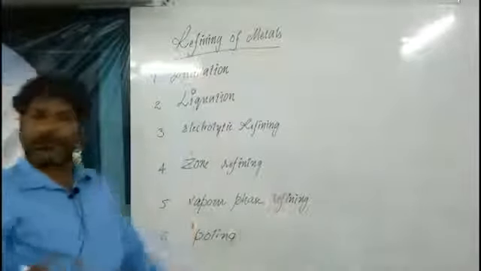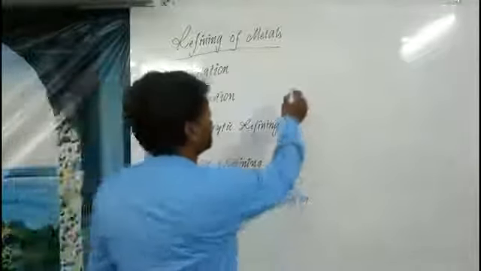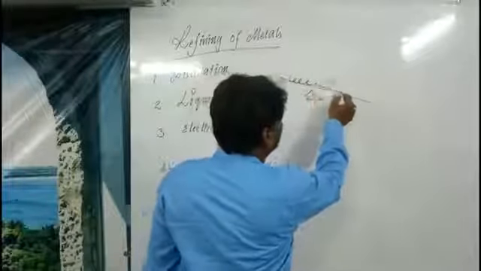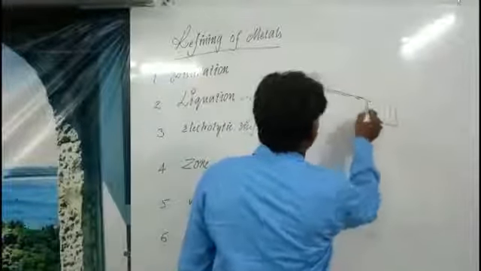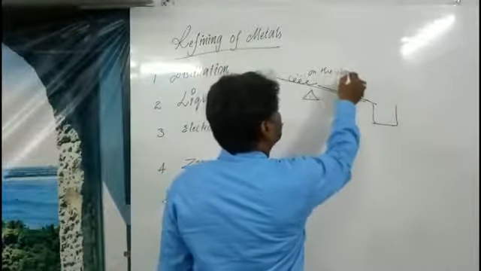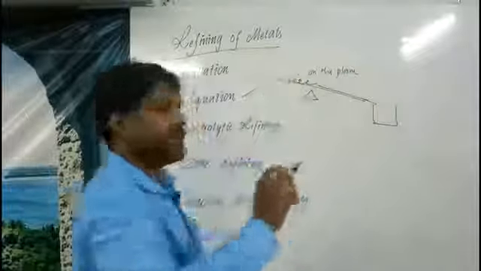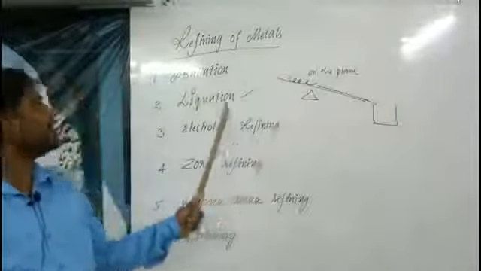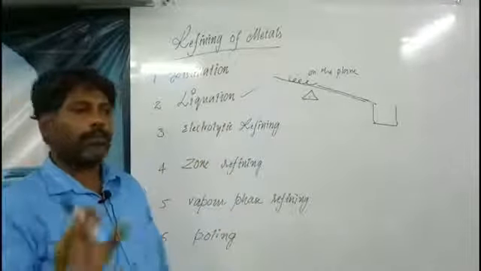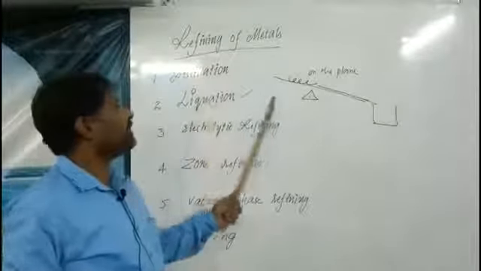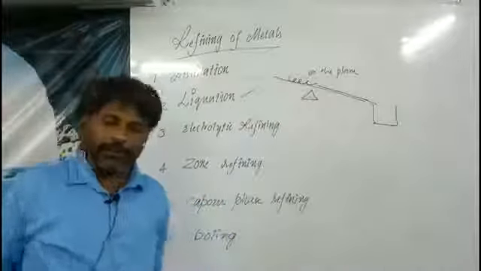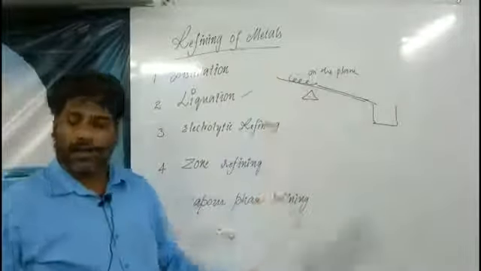So for this purpose, take an inclined plane, put the metal here and heat it. Only the liquid metal melts and is collected here. The impurities remain on the inclined plane. This type of method is called liquation. We are making the solid metal into a liquid, that's why it's called liquation. The melted liquid is collected as the purest form, and the impurities which are not melted are separated on the inclined plane itself.